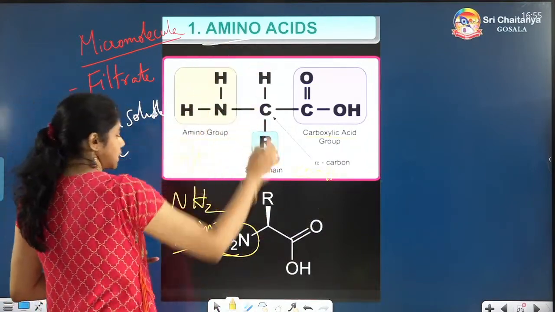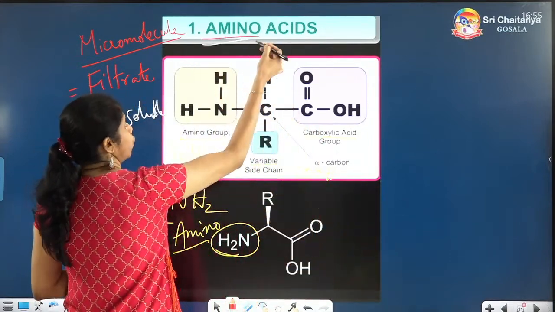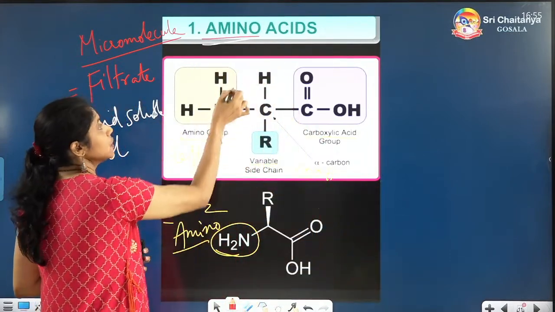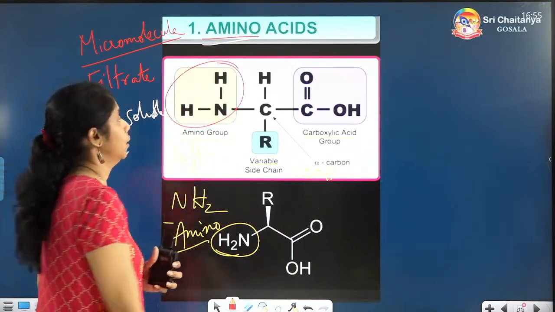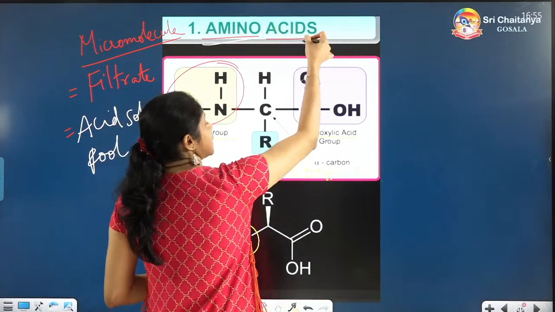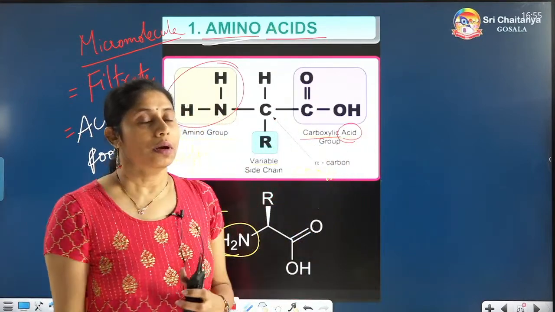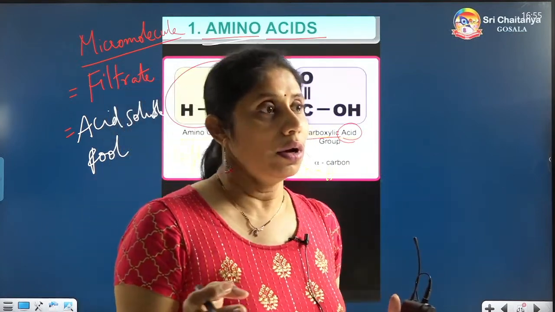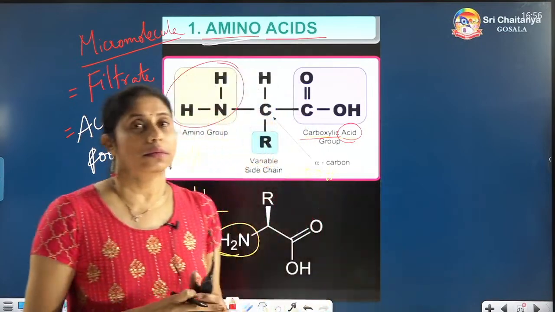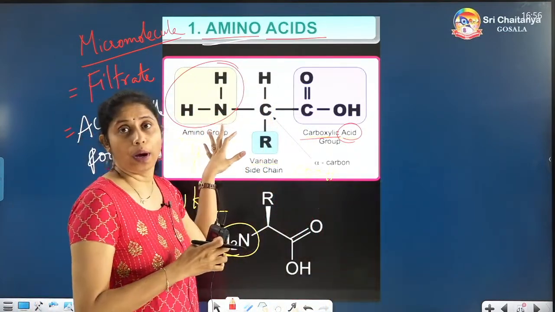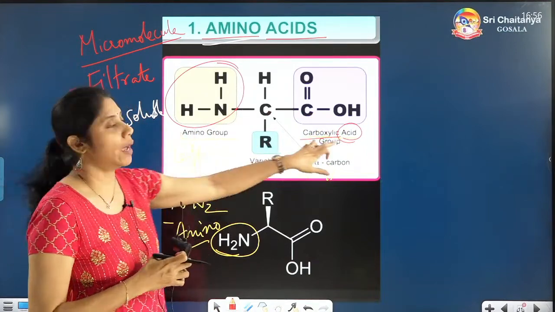So amino acid, let us see the meaning. Amino means NH2 is present. Acid means carboxylic acid group is present. So a micromolecule which is formed by the amino group and carboxylic acid group is called as amino acid.